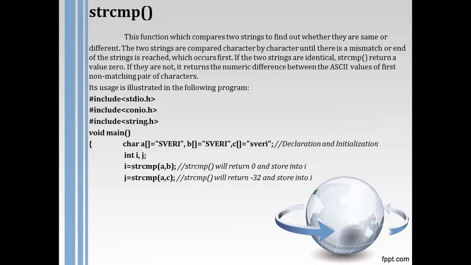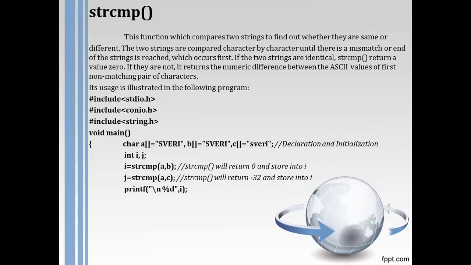It will just return that integer value at the first part itself, because the first character itself is a non-matching character, so that minus 32 will be stored in the j variable. If you try to calculate the ASCII value of a capital S and the ASCII value of a small s, definitely there is a difference of minus 32. Now that value will be stored in j.